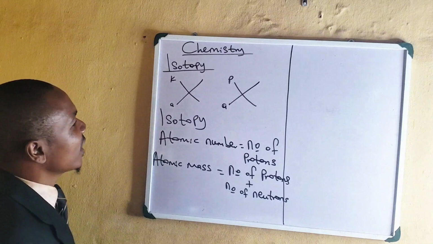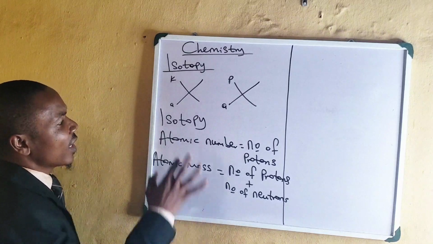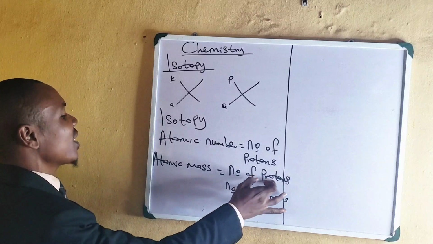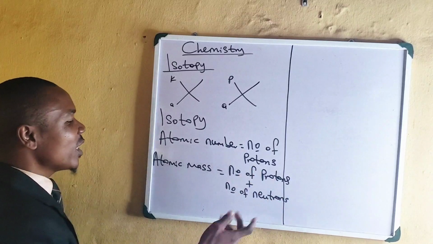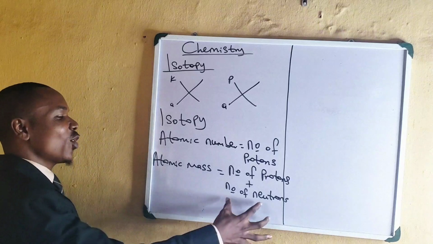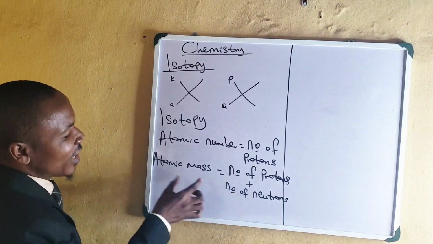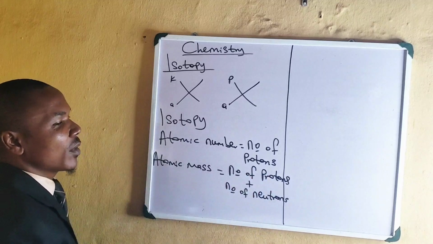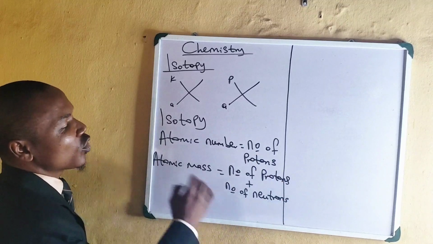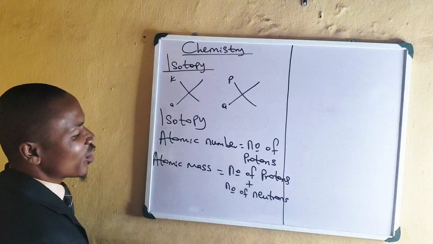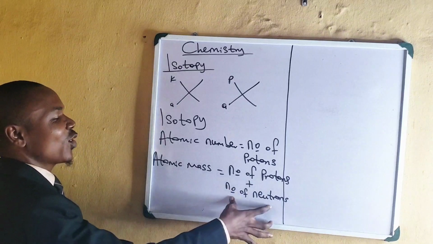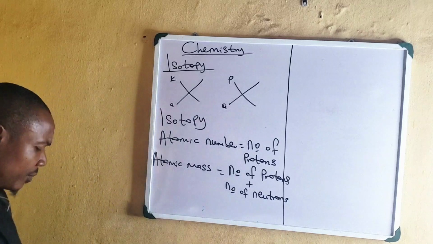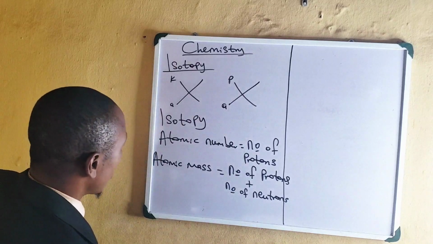So now we have said that they have the same atomic number. That means that the number of protons will be the same. Can you see that? So the difference you are going to see is as a result of the number of neutrons, because atomic mass is equals to proton number plus neutron number. Now if you have proton number to be equal, that means that any variation that you are going to have should be as a result of neutron numbers, because they now have different neutron numbers. All right.